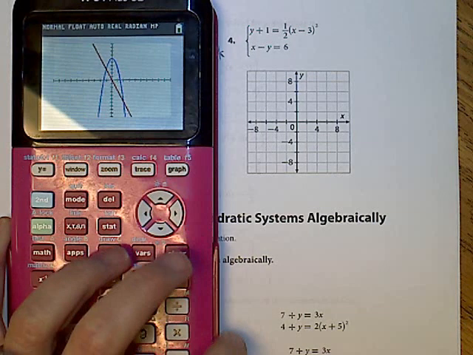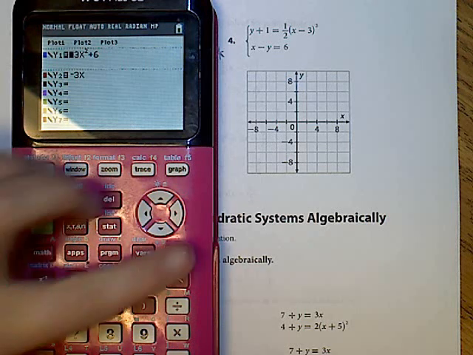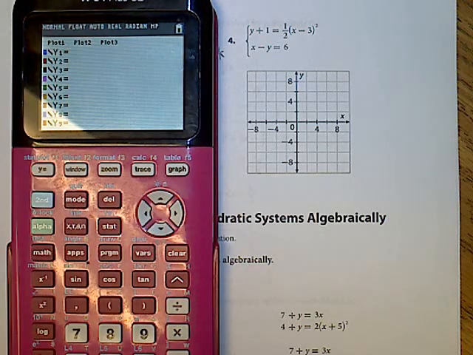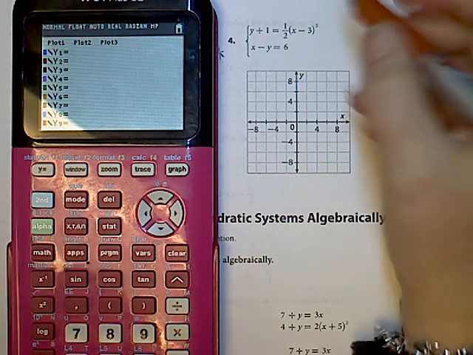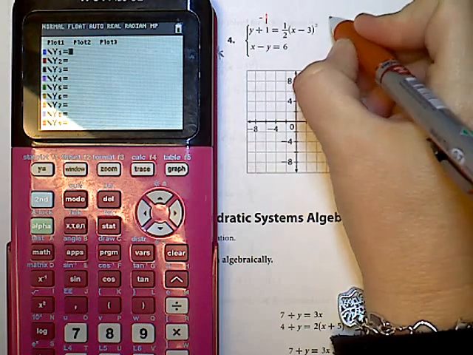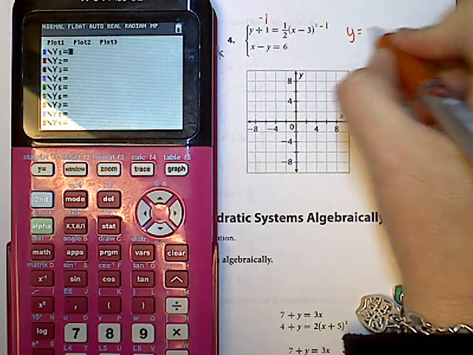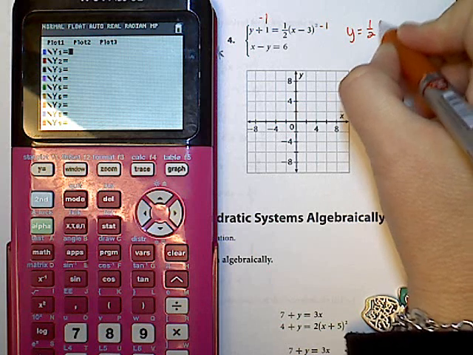So I'm ready to do the next problem. I'm going to take out what I have in there. My first is not set to 0, so I'm going to subtract 1. So I really have y equals 1/2, or you can say 0.5.